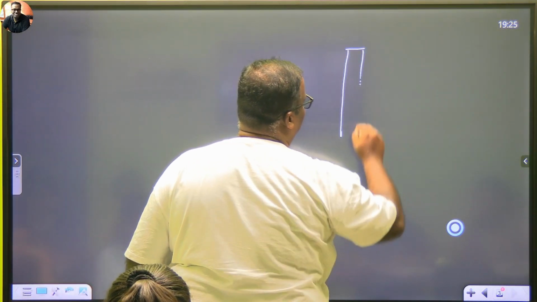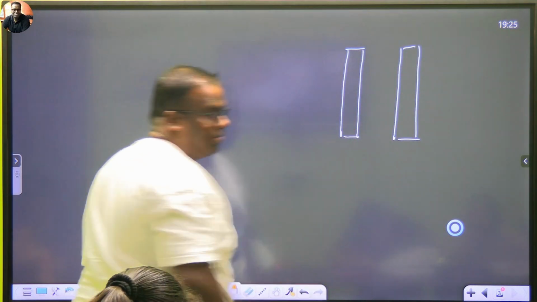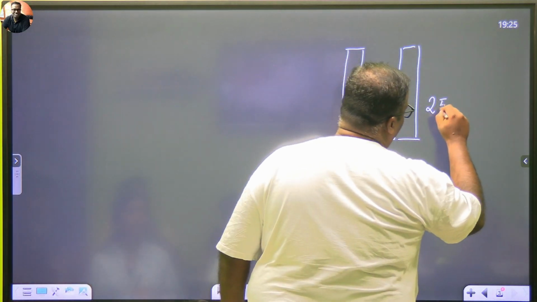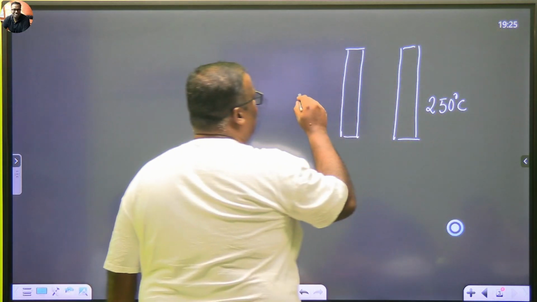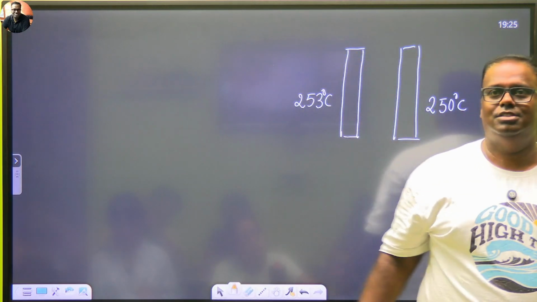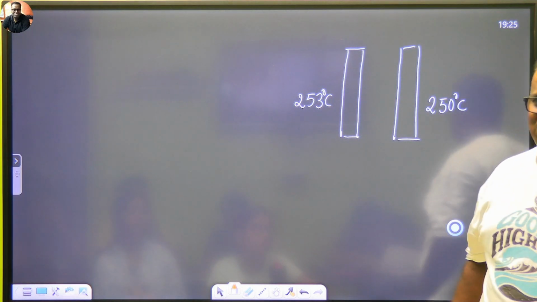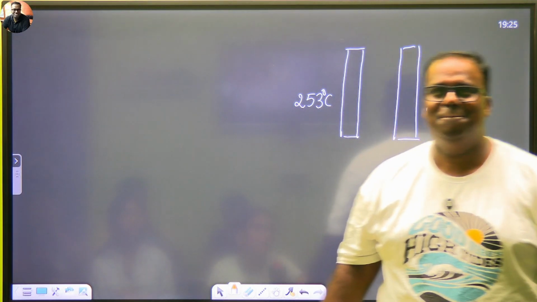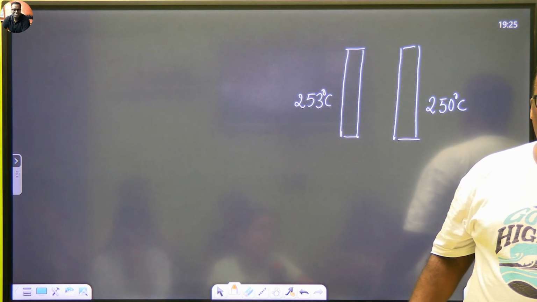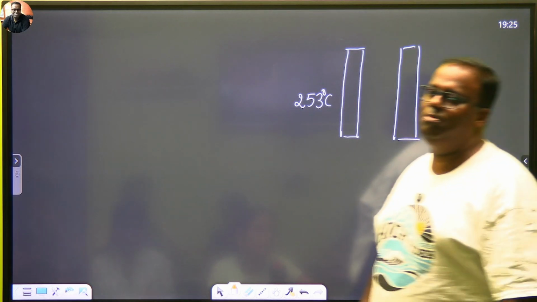Now, another interesting thing. 2 iron rods are kept for you, Vakul. Heated, red hot. One is 250 degrees Celsius. One is 253 degrees Celsius. Which is hotter? Can you touch and tell me which is hotter? No. No, because you are thinking that touch karke kaise pata chalega. No, you are not thinking what I am asking you.